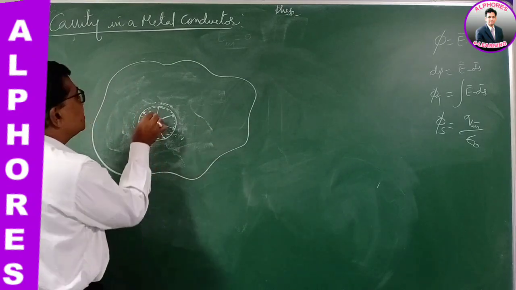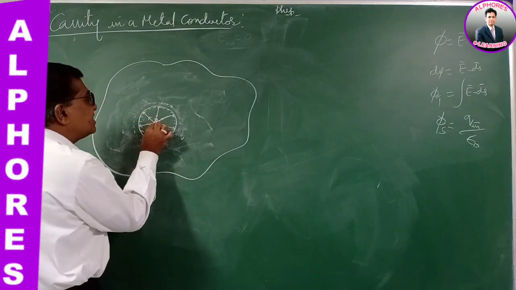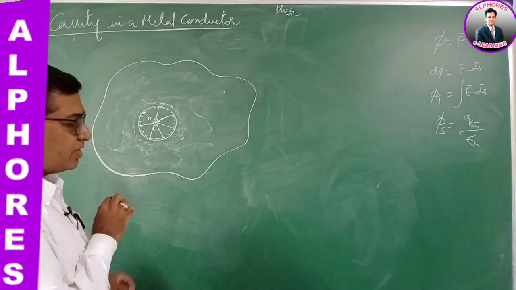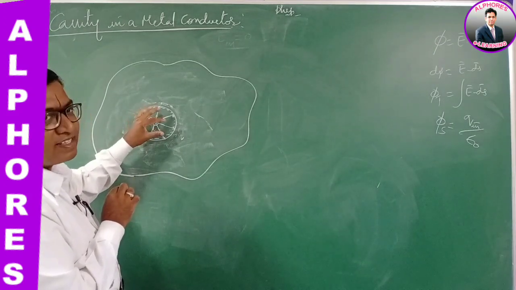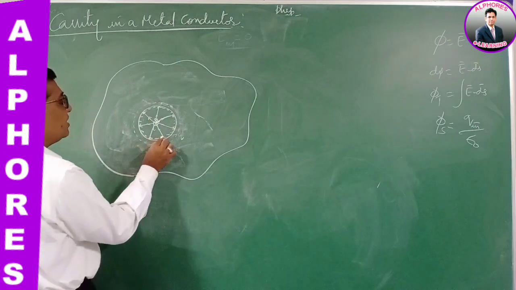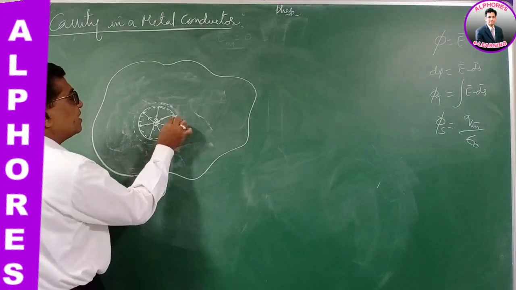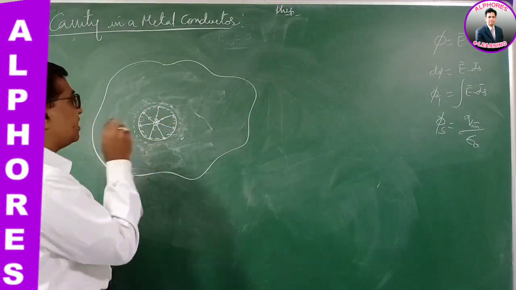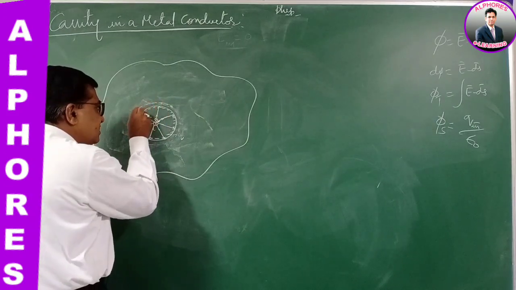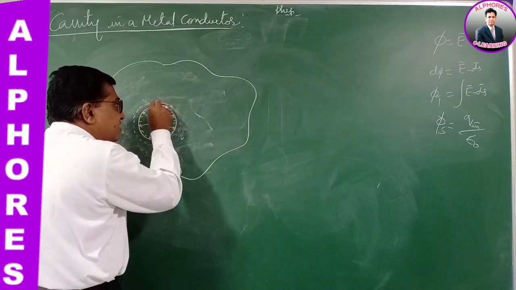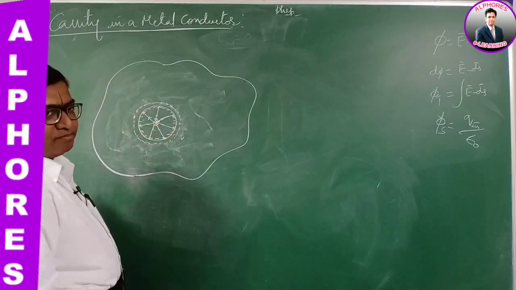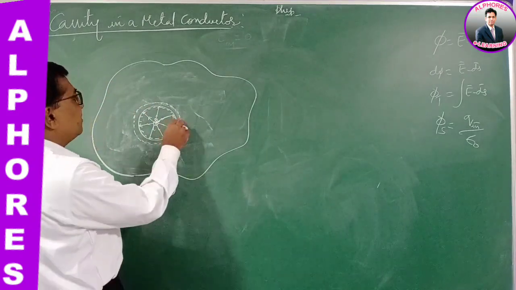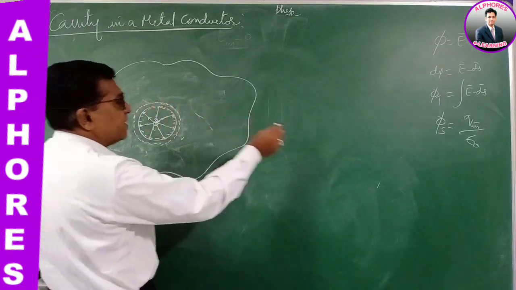All metal body. So this is the cavity. I have placed the charge inside the cavity. So what happened is the lines of force originate from the positive charge. They terminate at the inner surface. Stop. So negative charge is induced. How can you prove that there is negative charge induced? Now consider a Gaussian surface above the cavity which is in the body of the metal conductor. Let us calculate the flux by Gauss law.